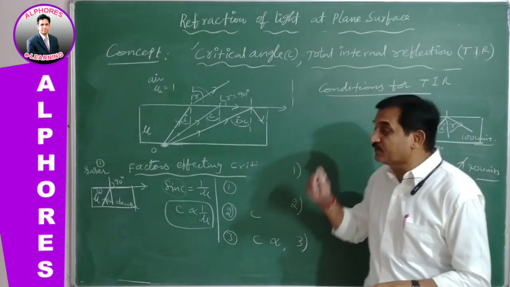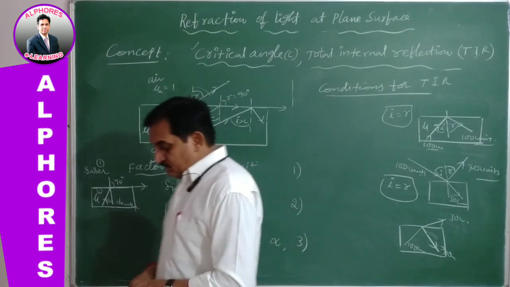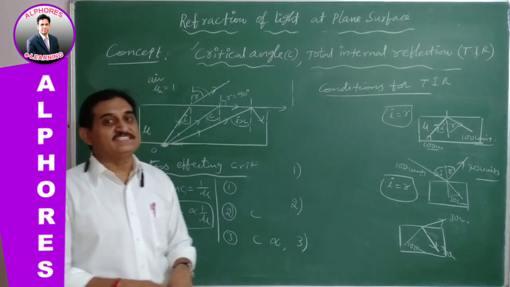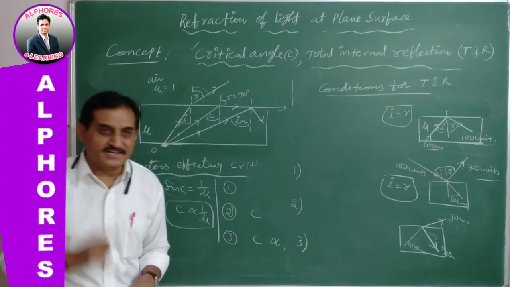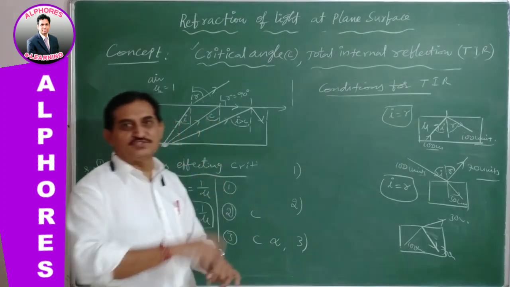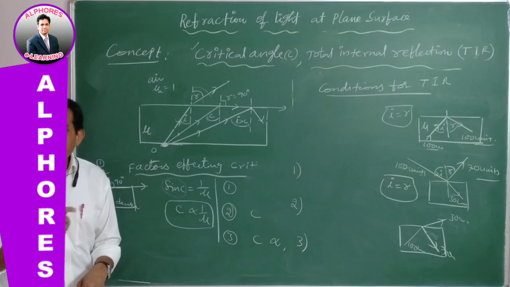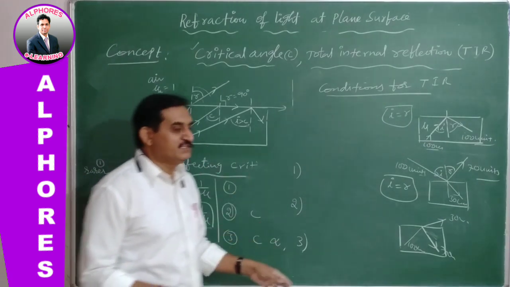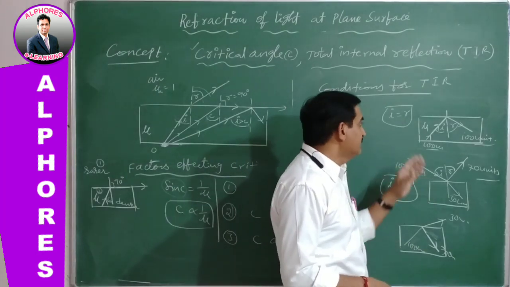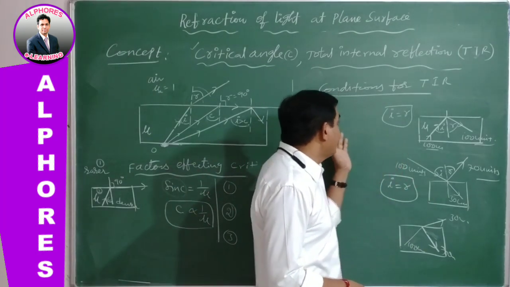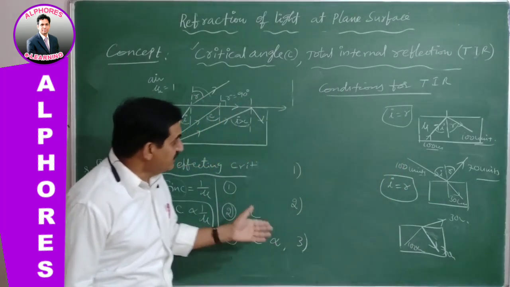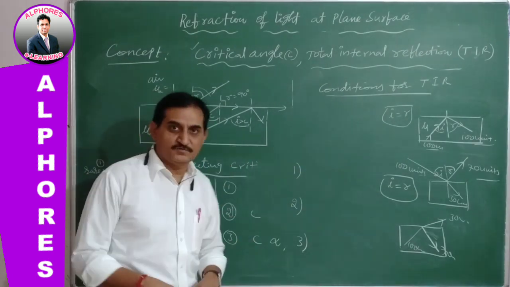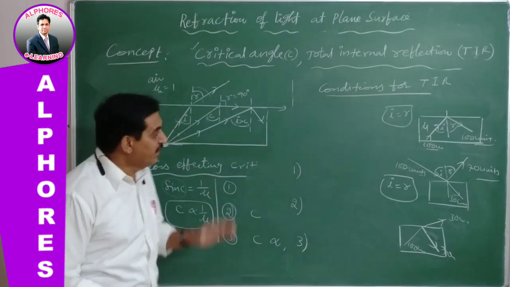What is total internal reflection? Whenever the angle of incidence in the denser medium is more than the critical angle, such that the light is reflected back into the same medium, this phenomenon is known as total internal reflection. The two conditions for TIR are given, and the differences between ordinary reflection and total internal reflection are given. All are over.